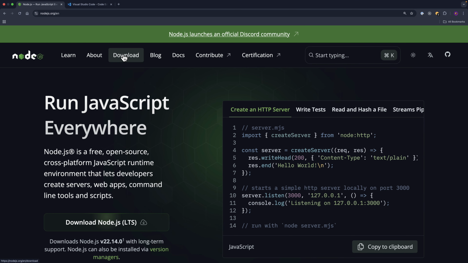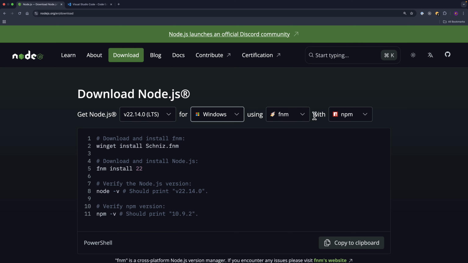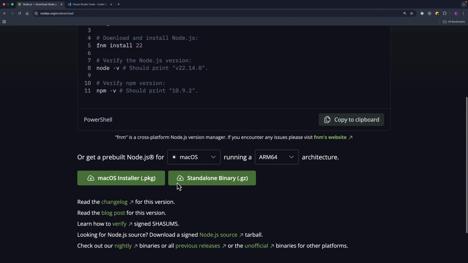If you visit the download page, we have different options to download. It has detected my operating system, which is Mac, so we can choose either Mac or Windows depending on your operating system. If you select Windows, we can install using npm, or we can download using the pre-built installer.